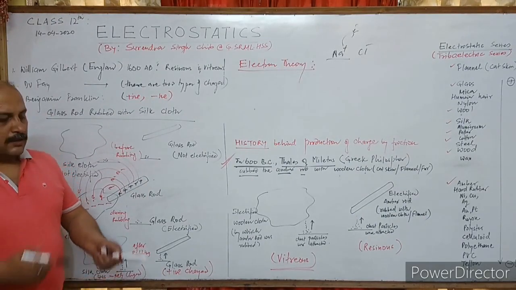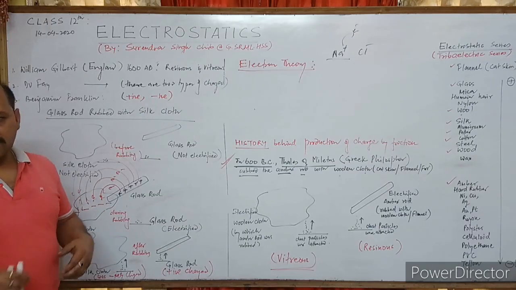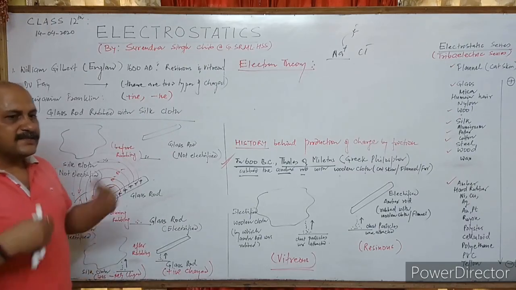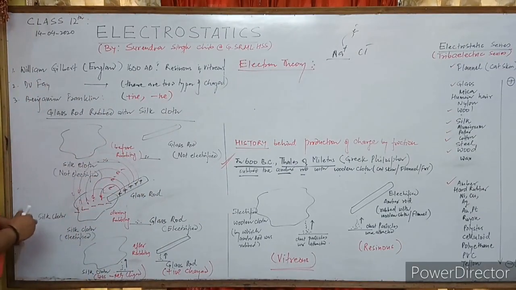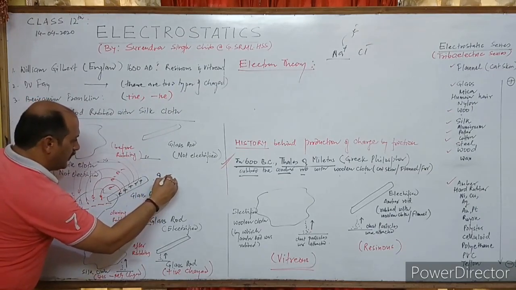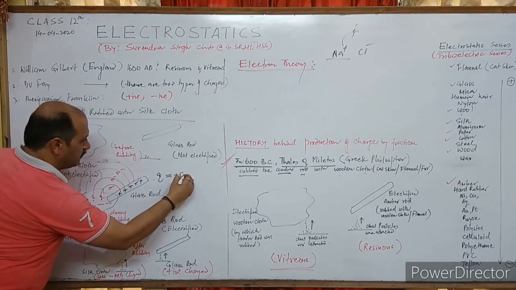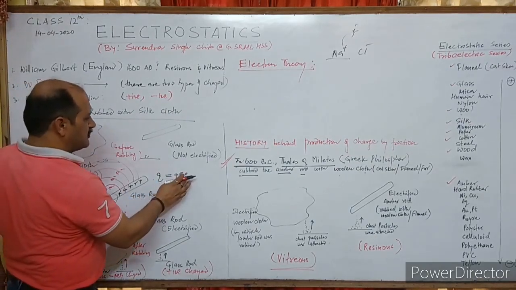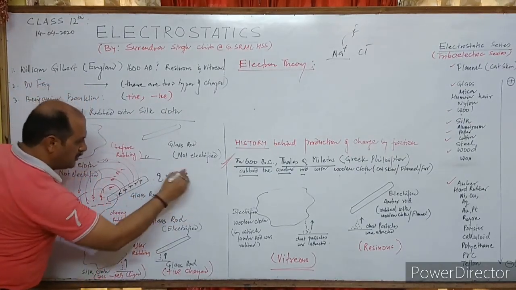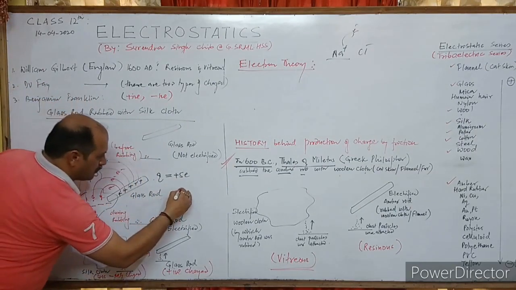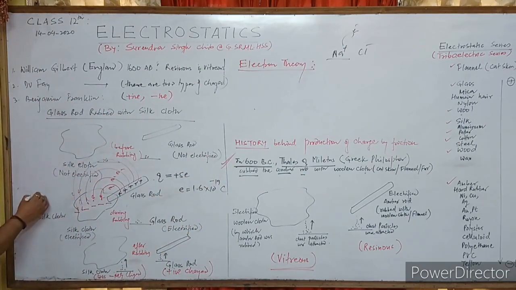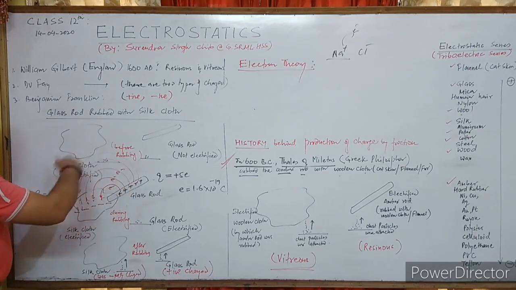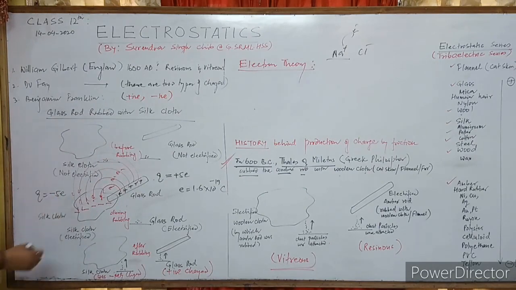Obviously, when there is a transfer of electrons, not only 5 electrons will transfer from one body to another, millions, billions and trillions of electrons will transfer while rubbing. It means this acquires a charge Q equals plus 5e. Why it is plus and what e is, we will do later on. But what is e here? e is the charge of the electron, 1.6 × 10^-19 coulomb. And here we have the charge Q equals minus 5e. Minus 5 why? Because 5 electrons have been transferred and e is the charge of the electron.